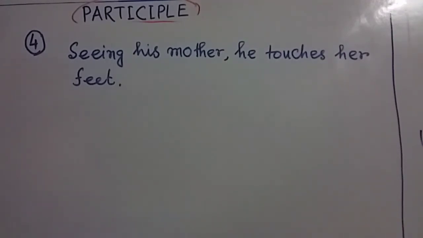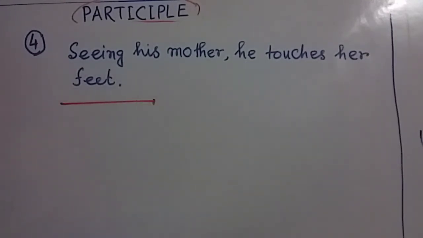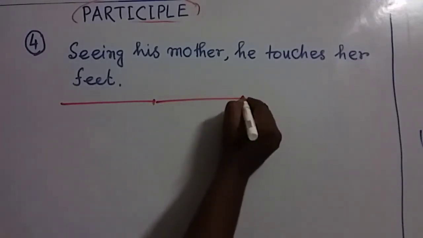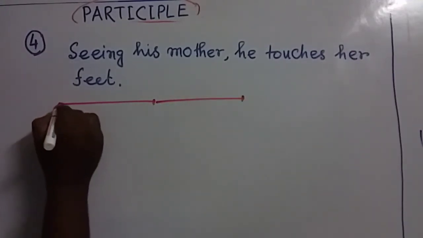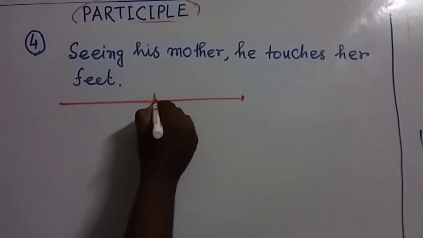Friends, this is the fourth and last usage of present participle. Actually, my dear friends, in this situation, after completion of one action, the second action starts.